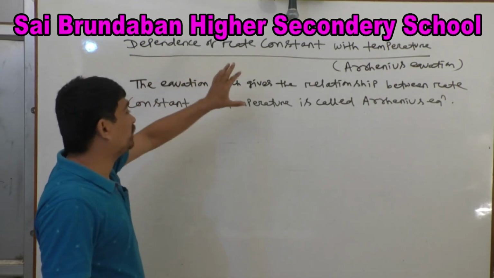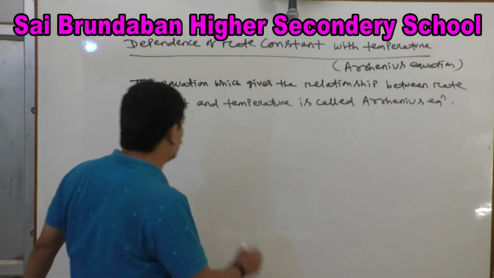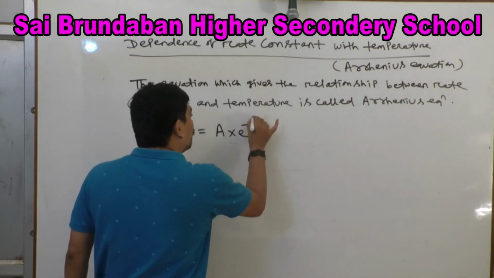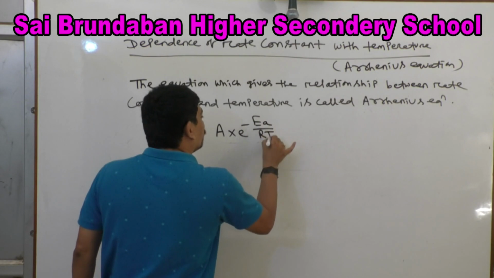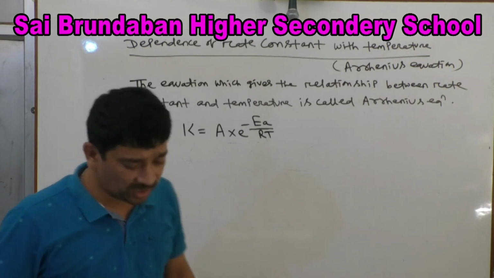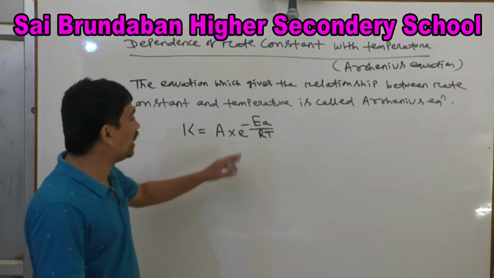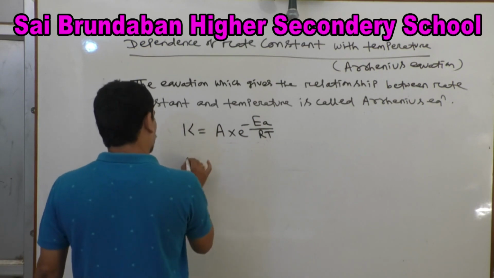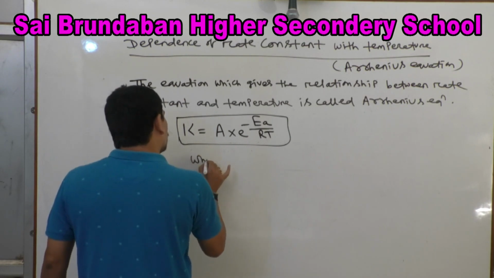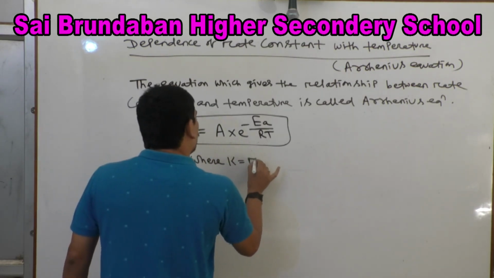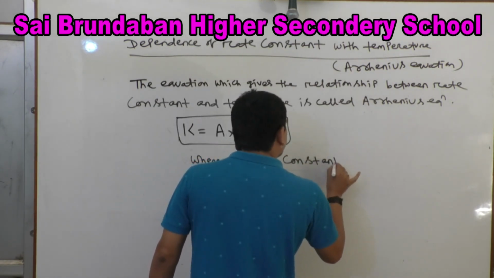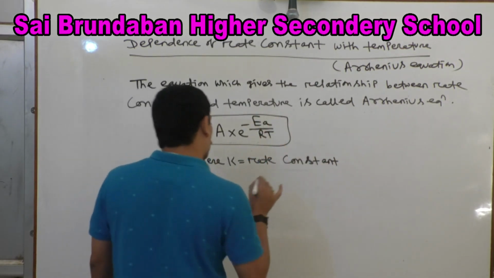So, what is the dependence of rate constant on temperature? The equation which gives the relationship between rate constant and temperature is called Arrhenius equation. The equation is K equal to A into e to the power minus Ea by RT. This equation is called Arrhenius equation, where K equal to rate constant,